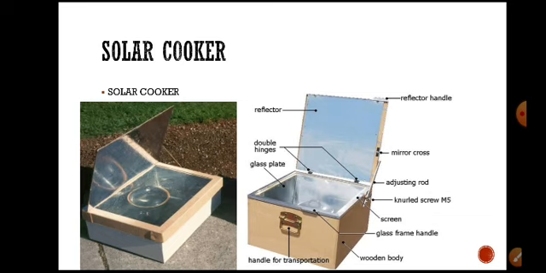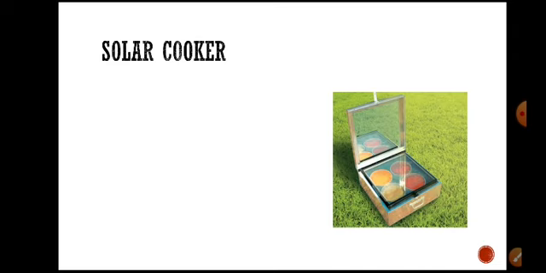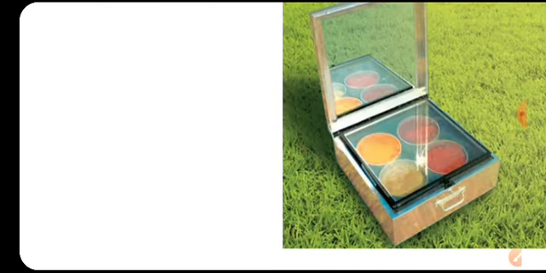We need solar energy, that is heat energy, in the form of heat. By using a solar cooker you can cook one food, or at a time you can cook multiple foods by using different bowls.